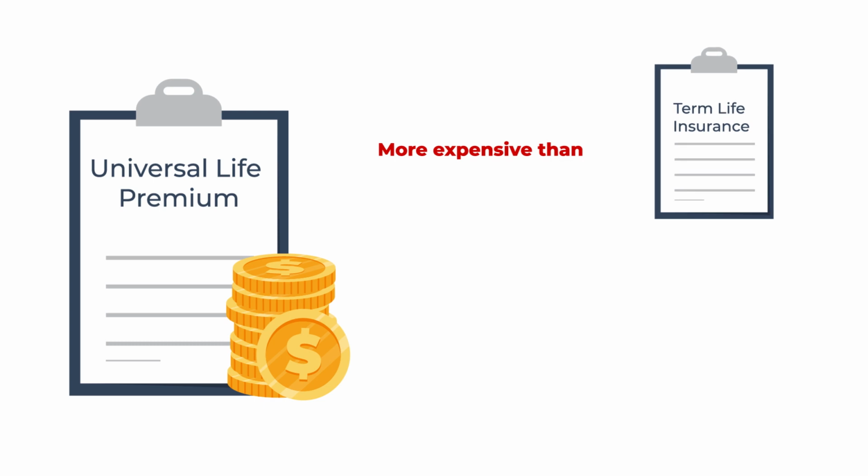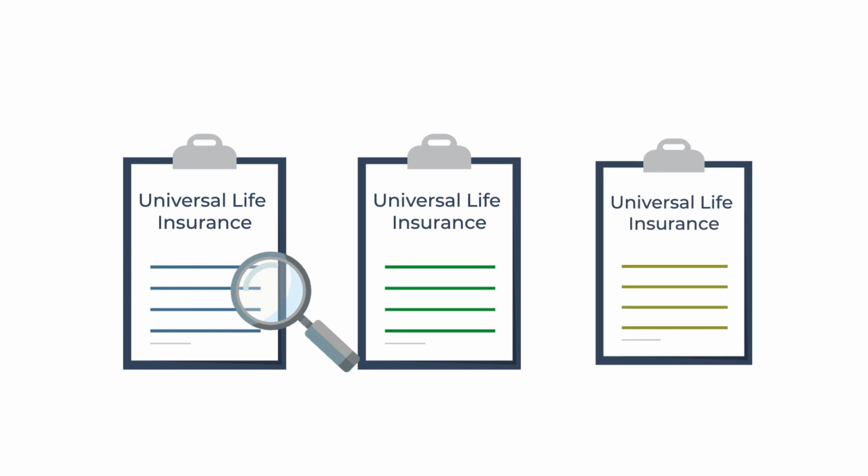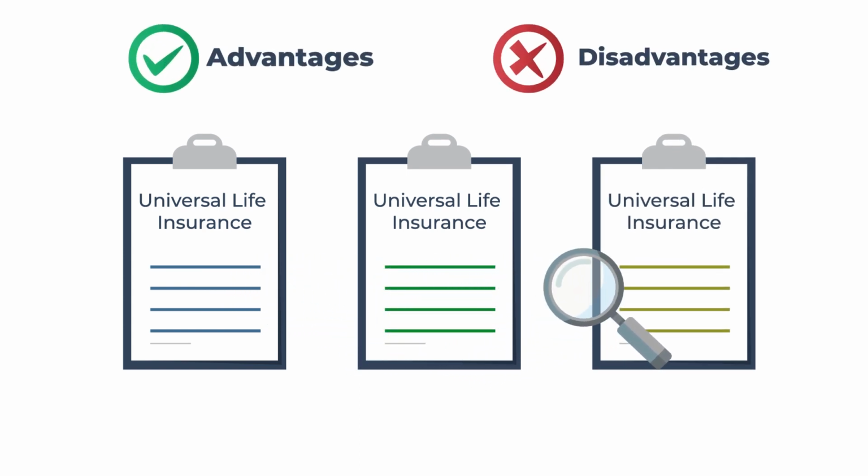Universal life premiums are typically more expensive than term life, but will be less expensive than whole life insurance. If considering universal life insurance, we highly recommend reviewing multiple options and understanding the advantages and disadvantages before purchasing.